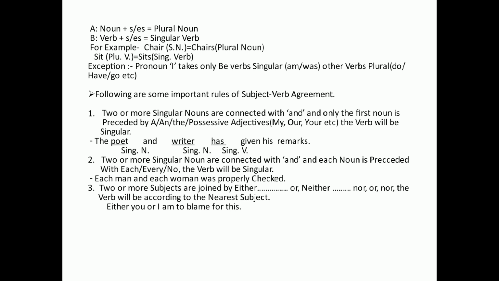The exception to subject verb agreement is the pronoun I, because the pronoun I takes only the singular be verbs: am, was. Other verbs are plural, that means do, have, go, all main verbs in present form or first form.